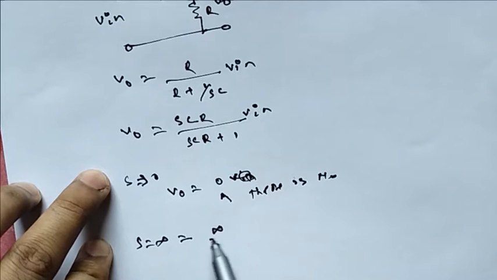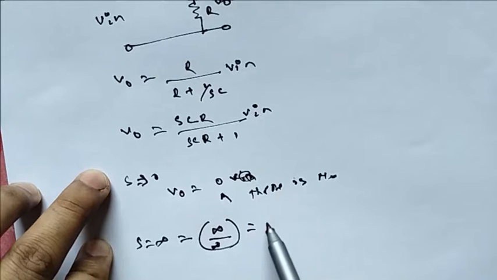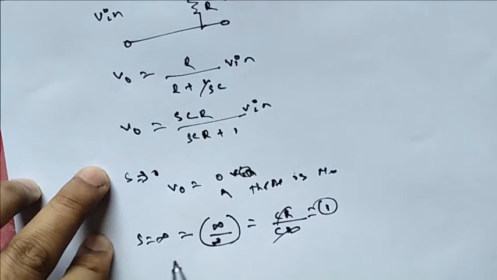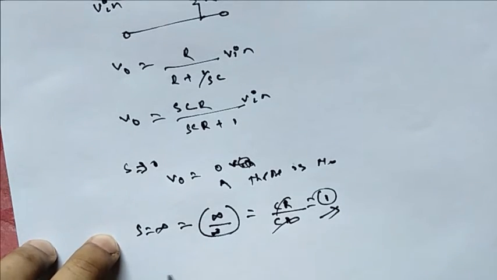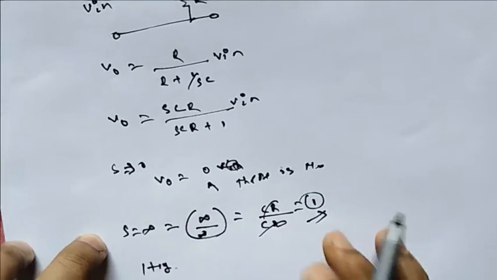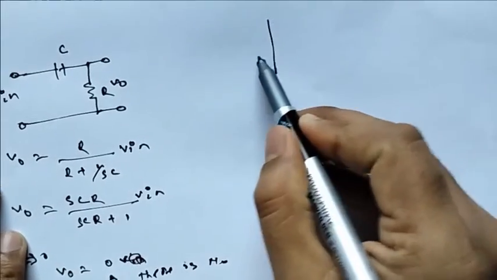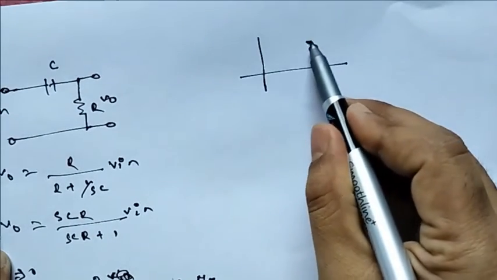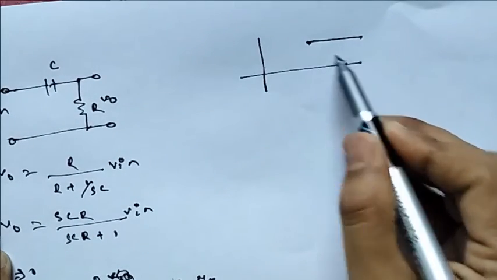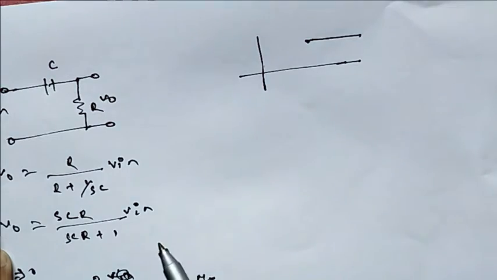Now infinity by infinity, so this is where L'Hopital's theorem applies. If you apply it, this will be CR by CR. Now if you see, this is 1, means it is passing at high frequency. So we can say that at high frequency there is output, and at low frequency there is no output.